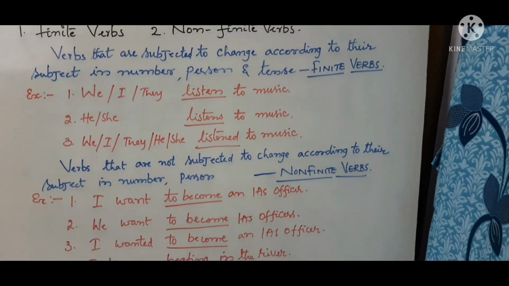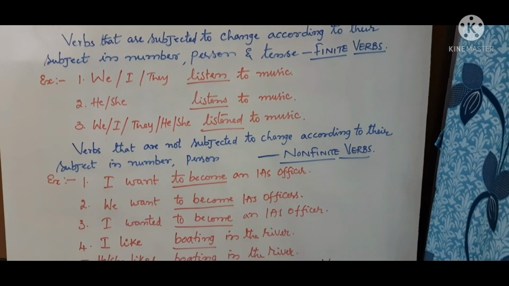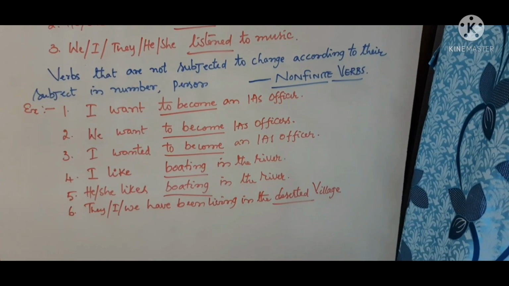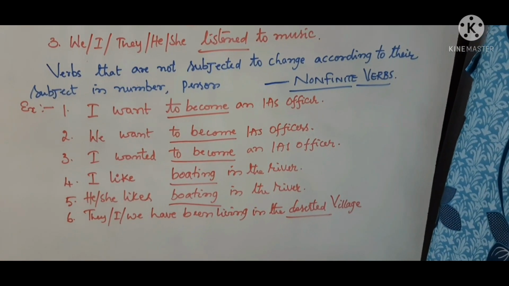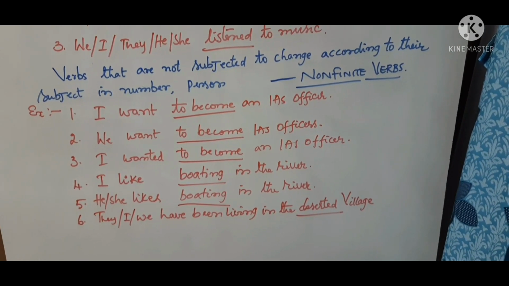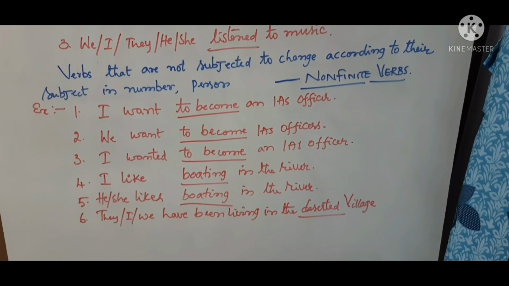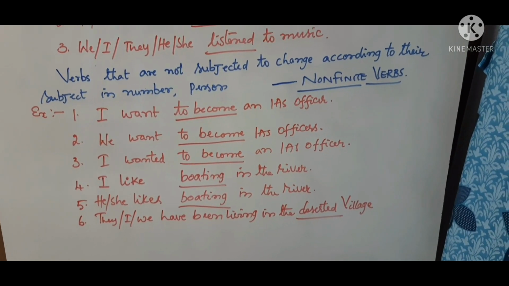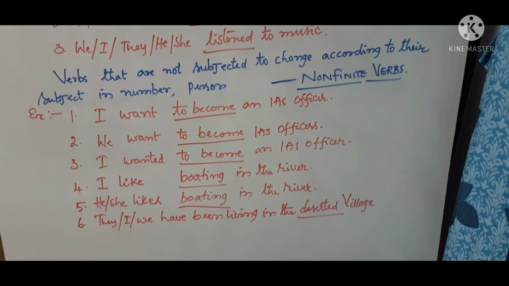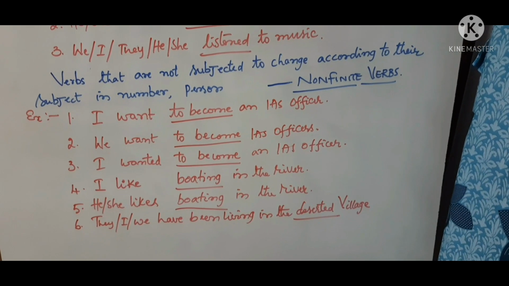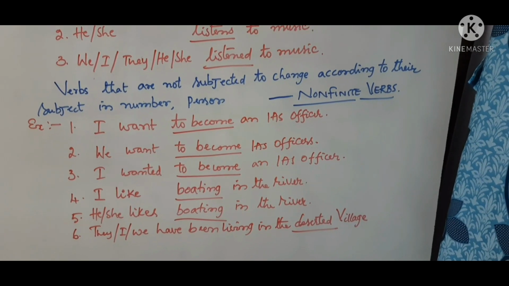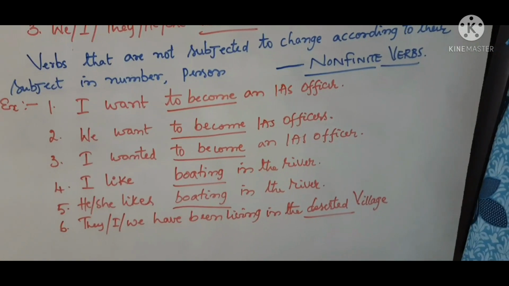The verbs that are not subjected to change according to their subject in number and person are said to be non-finite verbs. Here you can see some examples of non-finite verbs. I want to become an IAS officer. We want to become IAS officers. I wanted to become an IAS officer. See the tense, the number, the person. There is no impact on the non-finite verb: to become remains the same for everyone.